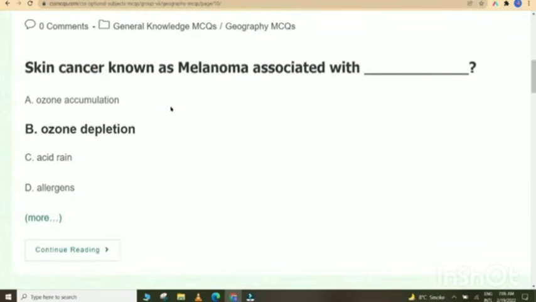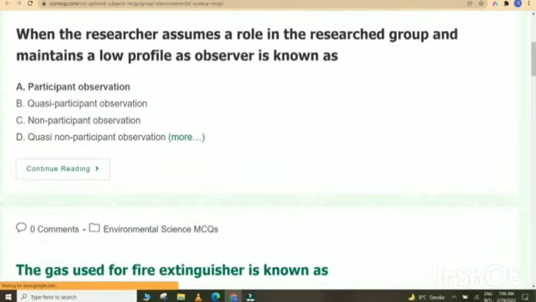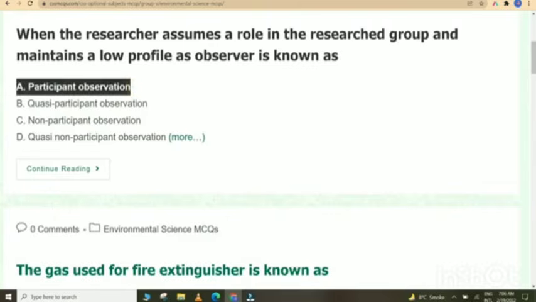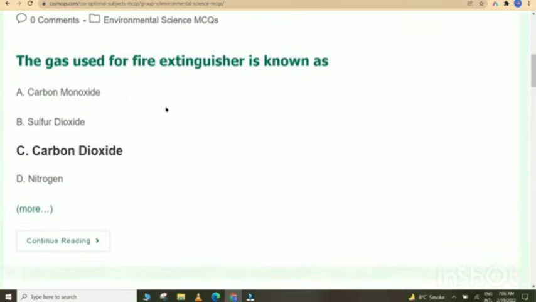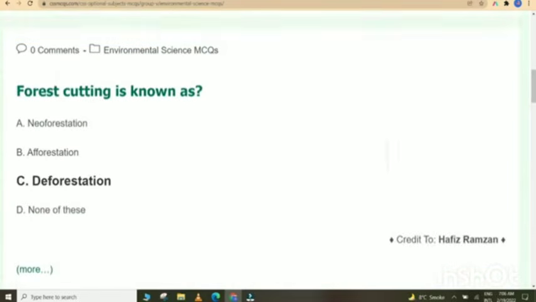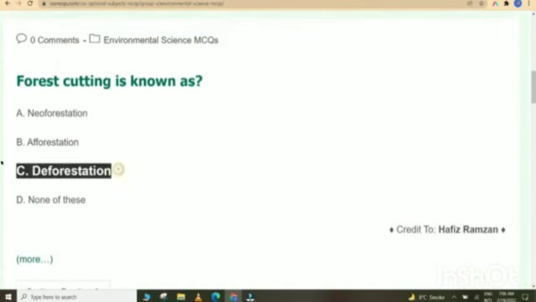Skin cancer known as melanoma is associated with ozone depletion. When the researcher assumes a role in the research group and maintains a low profile as observer, it is known as participant observation. The gas used for fire extinguisher is carbon dioxide. Forest cutting is known as deforestation.